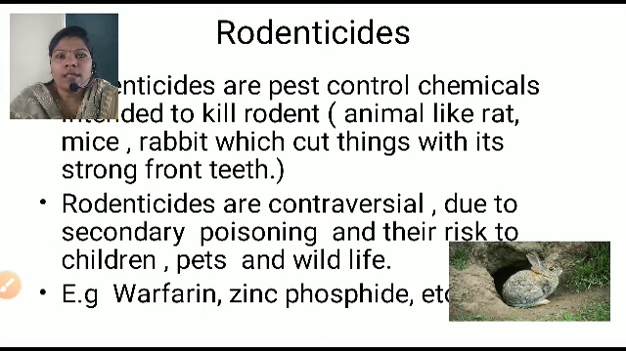But these rodenticides are somewhat controversial due to secondary poisoning and the risk to children, pets and the wildlife. That means if we use these and keep them in our house, and they are taken by our pets like the dog, cat or small animals, or by children, they cause death. That's why it is very risky to keep rodenticides in our house. Examples of rodenticides are warfarin, zinc phosphide, etc.